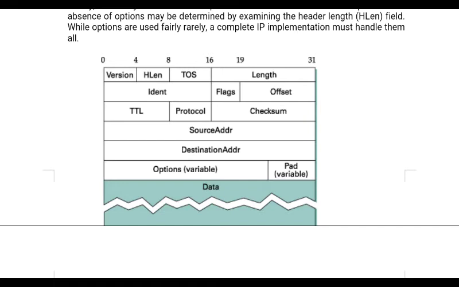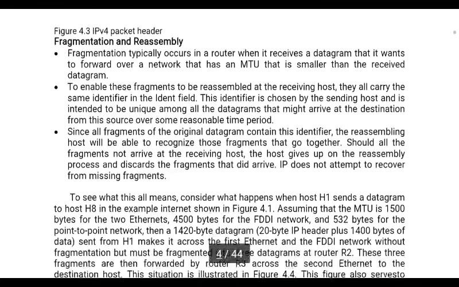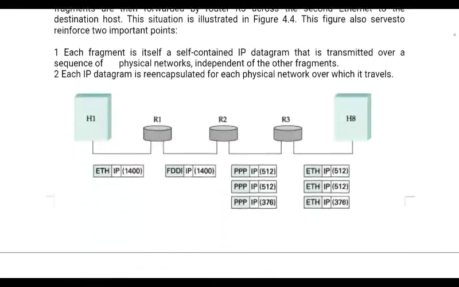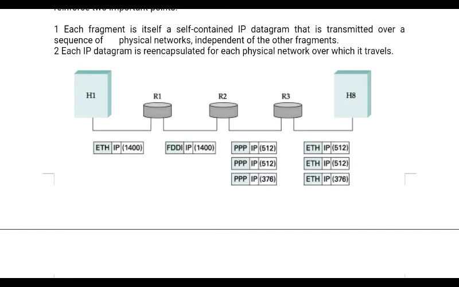So this is all about the IP packet which you are going to transfer. Now we are going to see the fragmentation and the reassembly, as I have already explained. Say for example H1 to H8 you are transmitting. You already know about that Ethernet frame format. Inside that, the IP datagram is encapsulated. So this is the IP header, and the data is attached here.